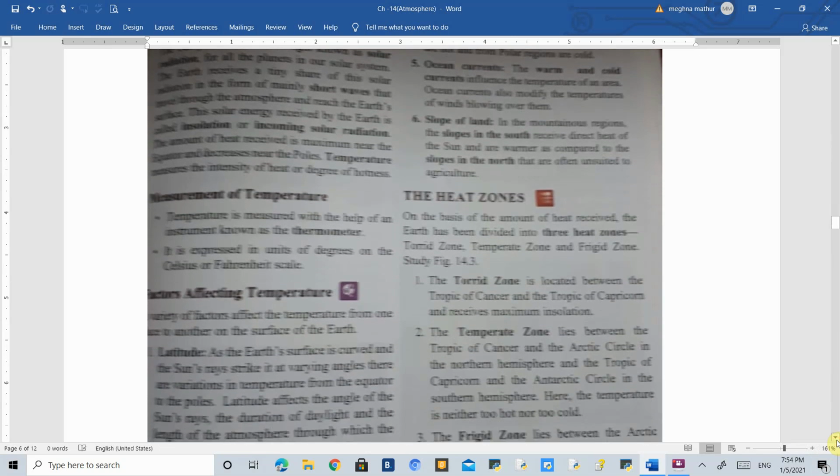How do we measure the temperature? We measure the temperature with the help of a thermometer, and there are two units of degrees in which we can measure temperature. One is Celsius and the other one is the Fahrenheit scale.